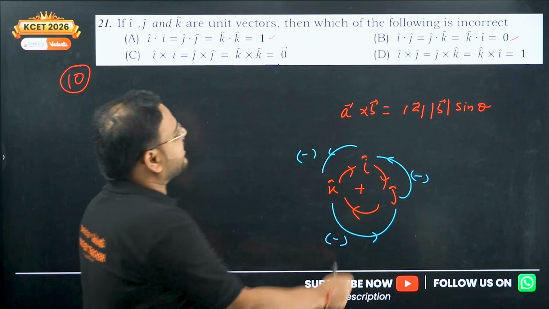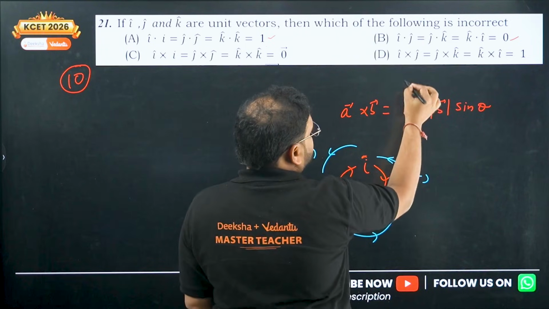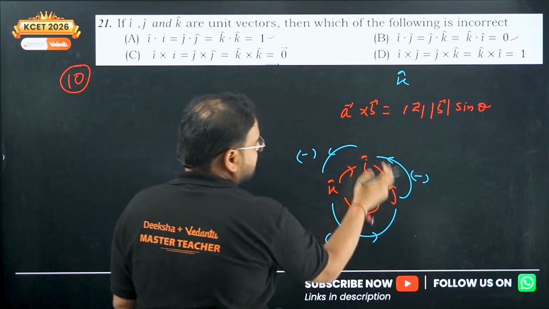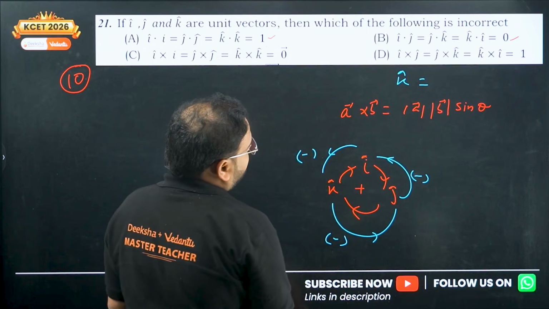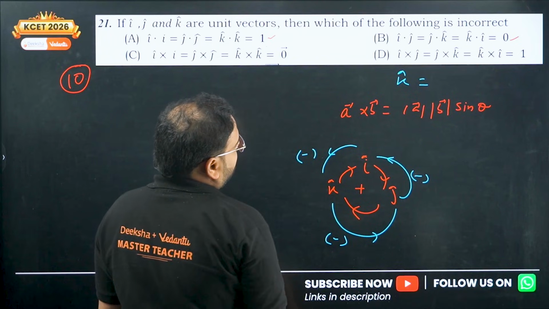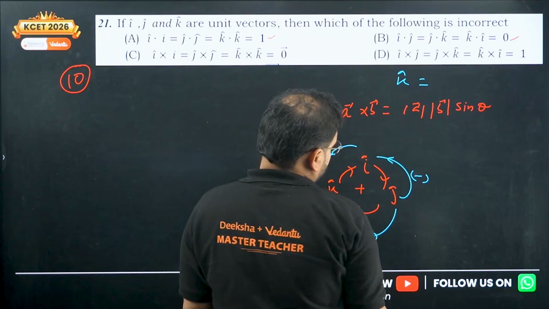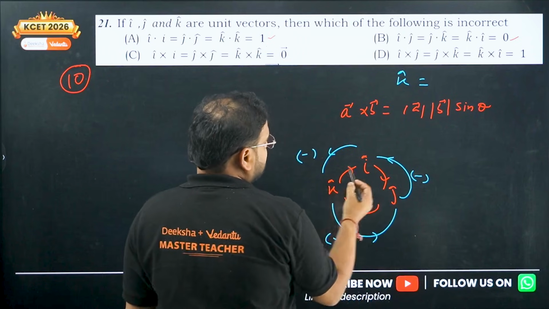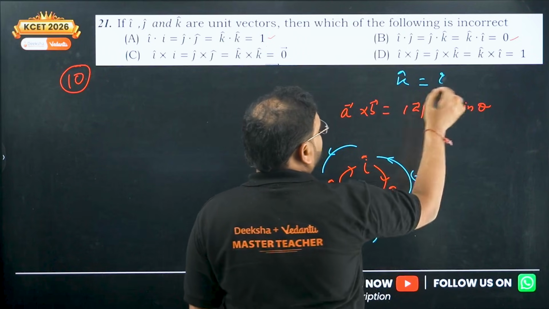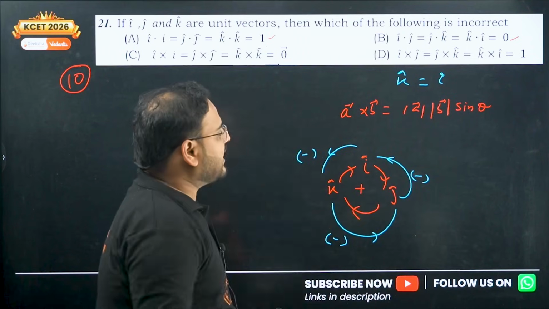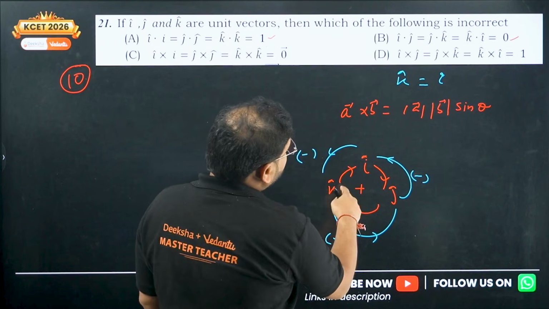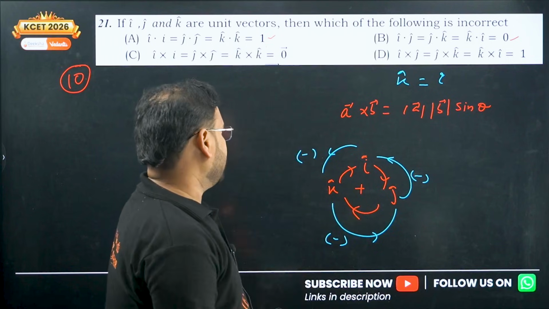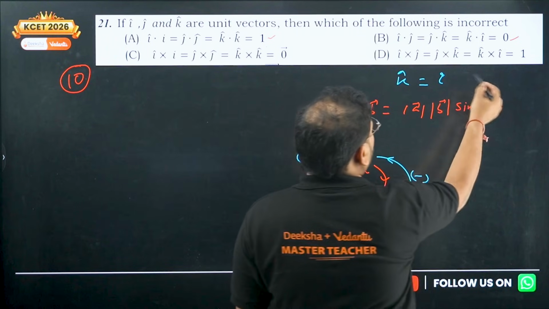So in this you check i cross j. This will be what? Positive k. i cross j is positive k. Here you're going to check j cross k. J cross k is again going to be positive i. And k cross i, that will be j only. But they are not equal. They are not equal to 1.